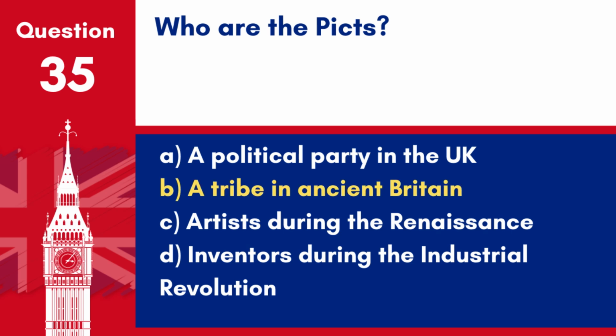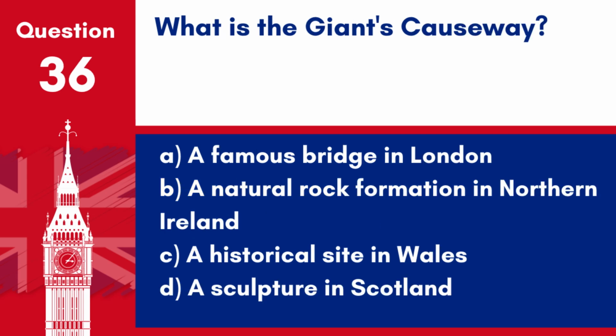Answer: B. A tribe in ancient Britain. The Picts were a group of Celtic-speaking peoples who lived in what is now eastern and northern Scotland during the late Iron Age and early medieval periods. Question 36. What is the Giant's Causeway?